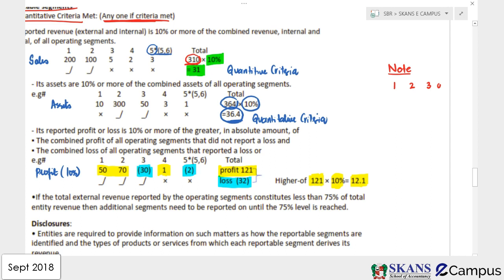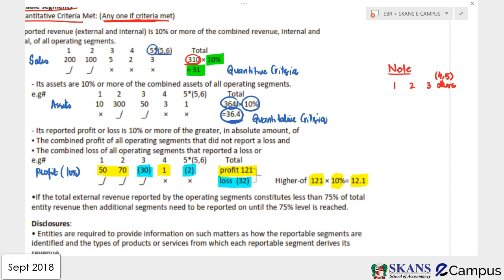Then guys, what about others? Now you are going to pick others. So what is others, guys? It is 4, it is 5. So it could be many, guys, but I'm just taking this simple example. So 4 and 5 are other segments.